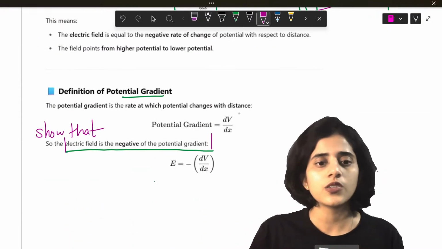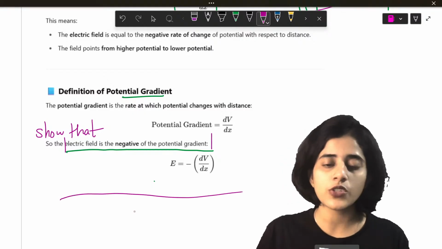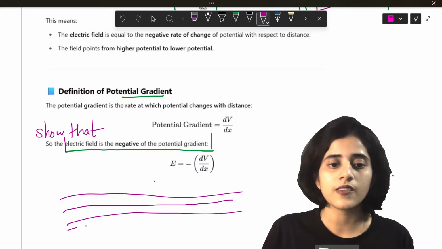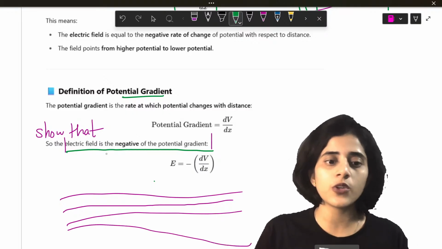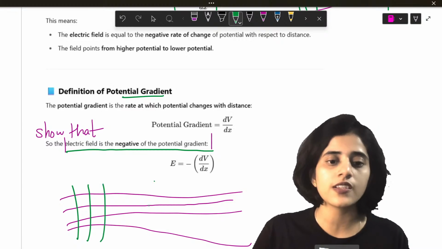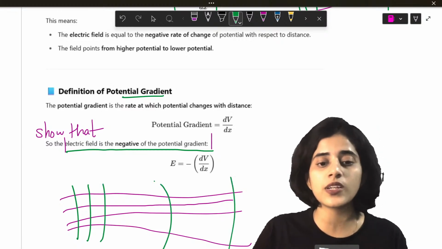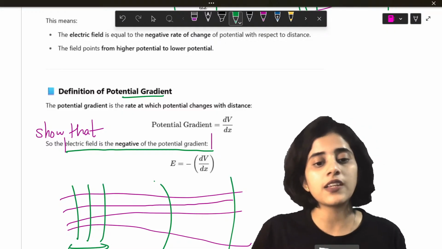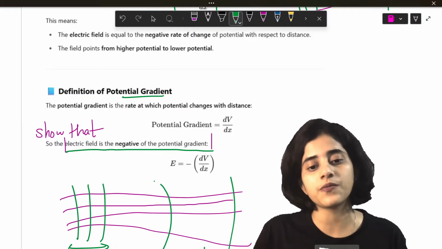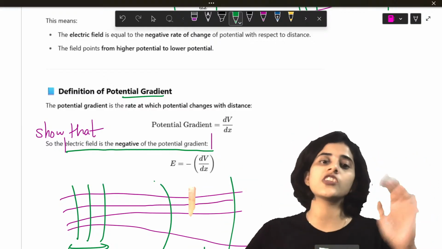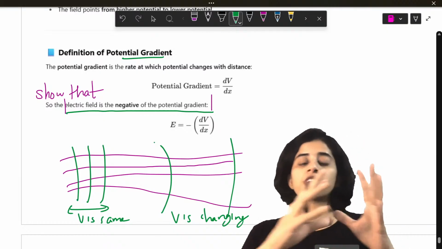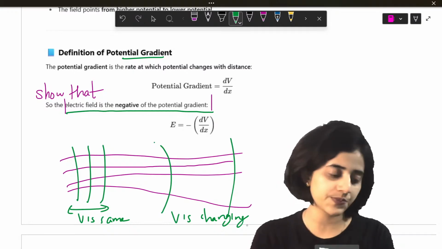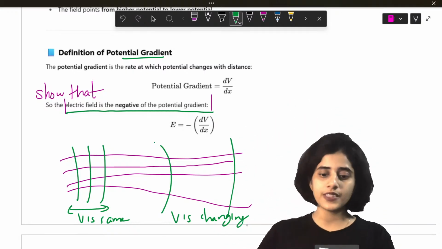Okay. So students, what is potential gradient? So if you have electric fields like this, and here you have three equipotential surfaces. The next equipotential surface is here. The next one is here. So here V is the same, but here V is changing. Voltage is changing. The rate at which potential changes with respect to distance is called potential gradient. Do you understand that? Yes.